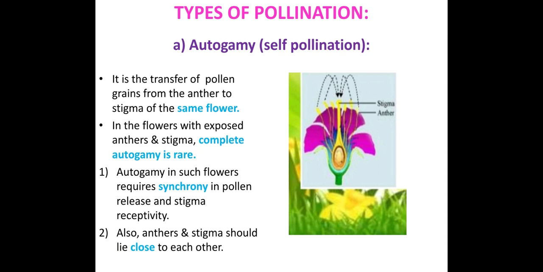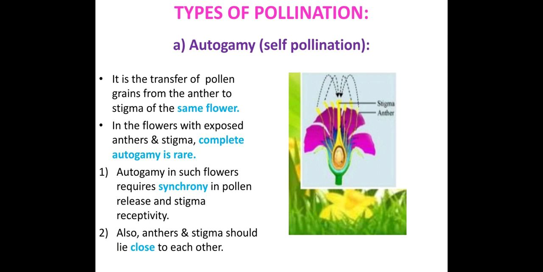The pollen release time as well as the receptivity of the stigma should come at the same time. Then only will pollination occur. As soon as the pollens are released, the stigma should be able to receive them, and then it has to go to the ovary, undergo the process of fertilization. So this is the first point.